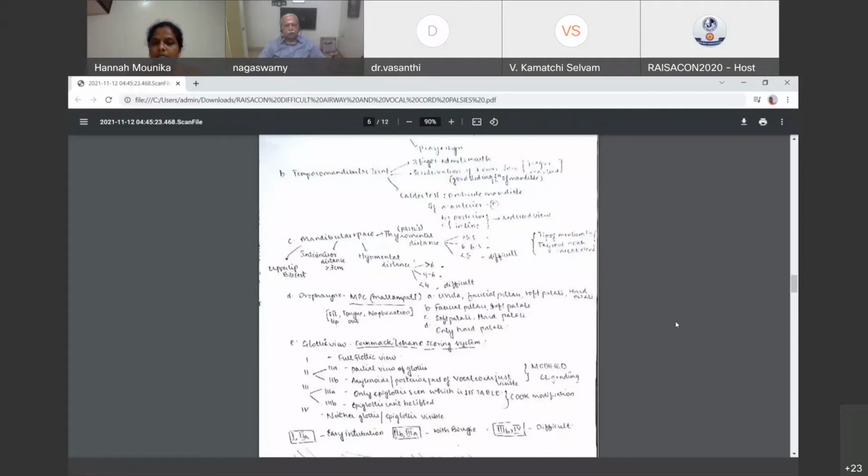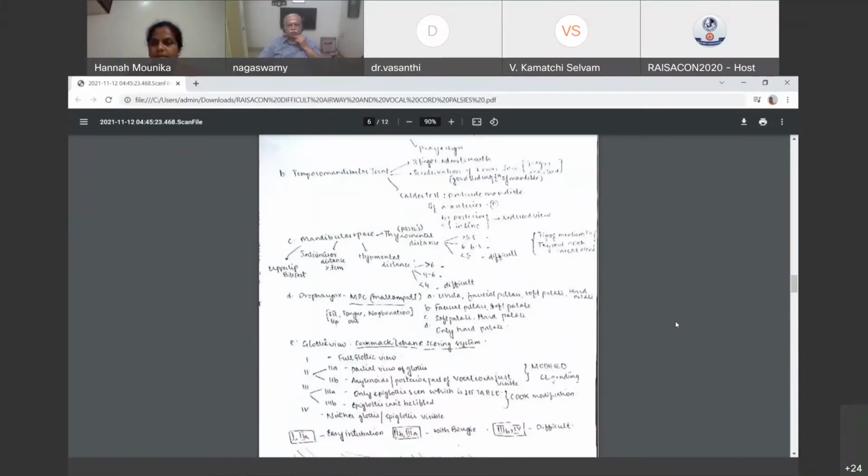If I look at the case sheets of any of the postgraduates, 90% of the time it always says Mallampati grade 2. It doesn't mention anything else. We really cannot assess just the Mallampati and be sure that you'll be able to intubate. Mallampati may be very good, maybe even 0-1, but if there's no neck movement, you cannot intubate. So you need to look at more than one factor for intubation. That is a very important thing that you need to remember.